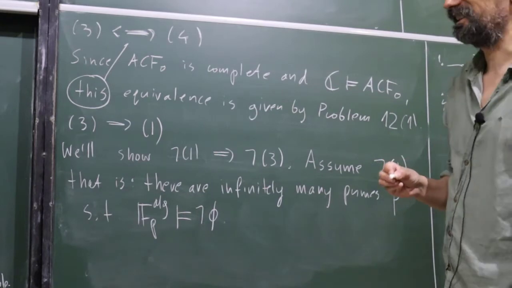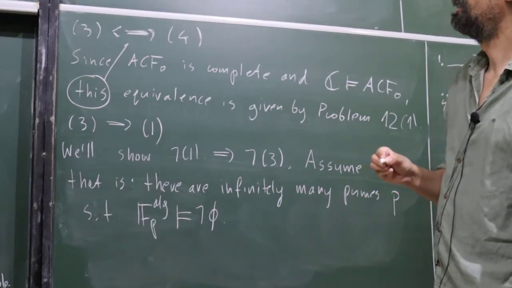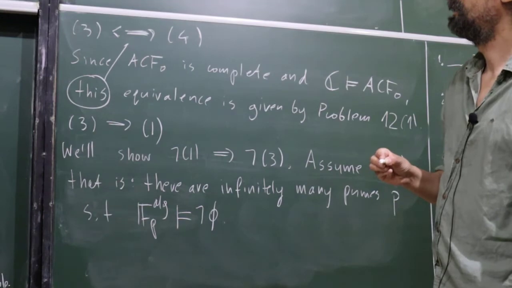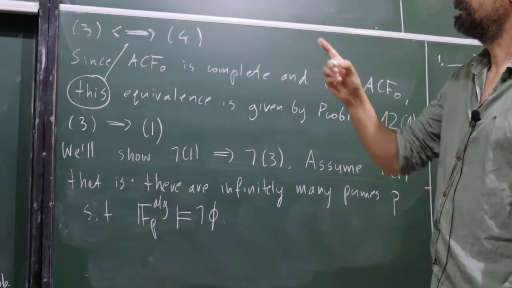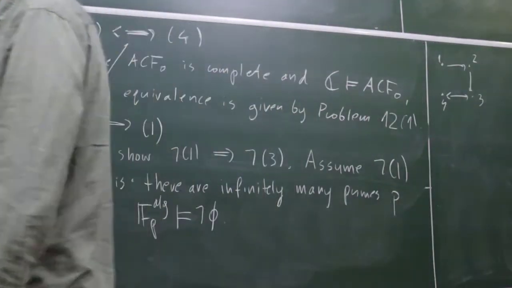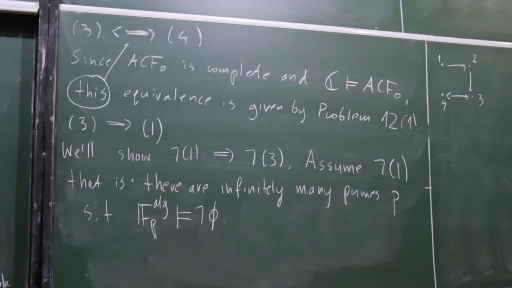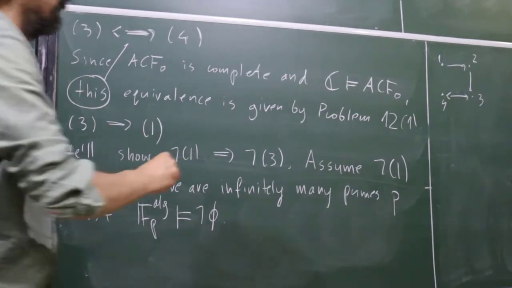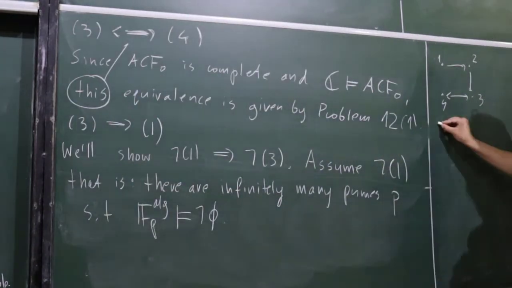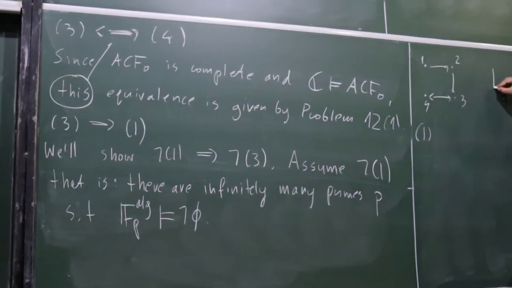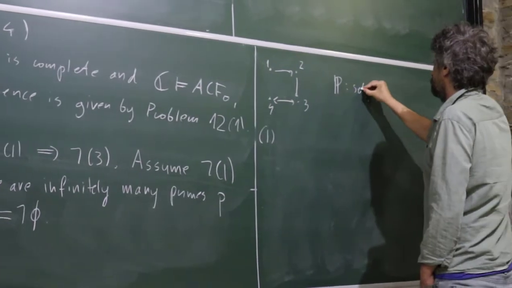Okay, shall I? Yes, the statement was, okay, I can write it, so in 1. Let P be the set of all primes.